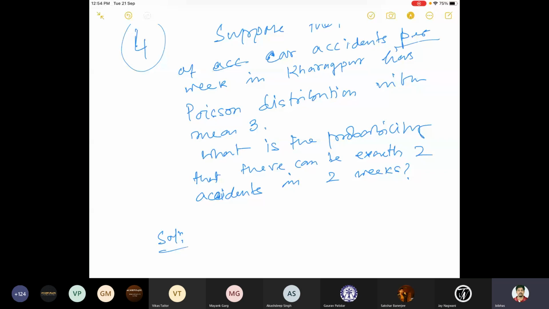So per week, the mean is 3. Means on average, there are 3 accidents per week. So if you have 2 weeks, then what is the mean for the entire 2 weeks? Because you want to calculate the probability that there are exactly 2 accidents in 2 weeks, and the number of accidents follows Poisson.